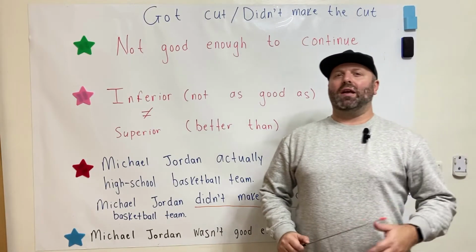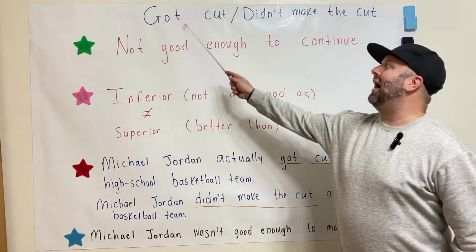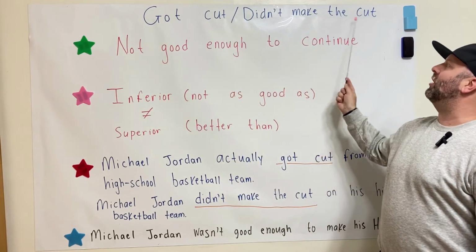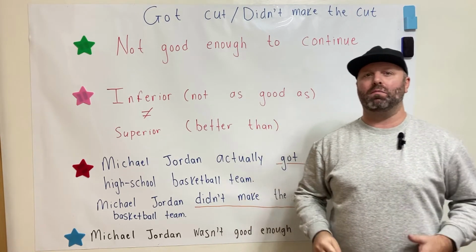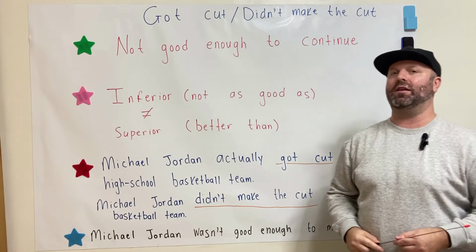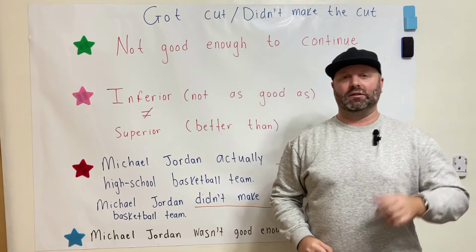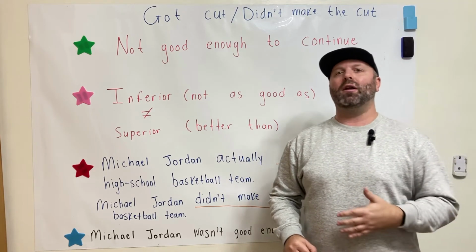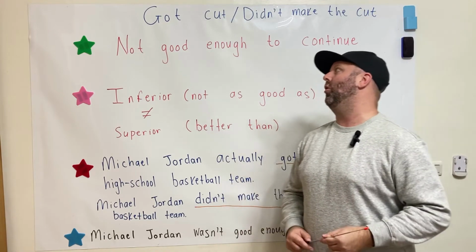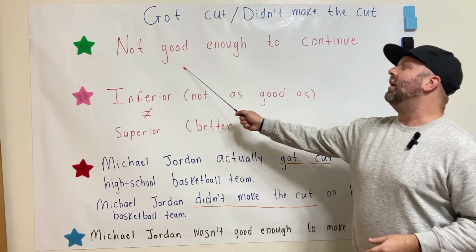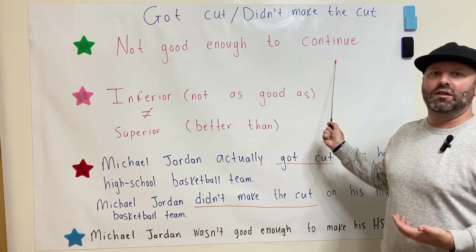Okay, let's look at our second example of how we can use the word cut. Got cut or didn't make the cut. Now, both of these expressions actually have the same meaning, and I'm going to go over both of them in a minute here. Earlier, we talked about the phrase a cut above the rest, okay, which is a good thing. But if you get cut or you didn't make the cut, that's actually a bad thing, okay? Because it means that you are or it is not good enough to continue.